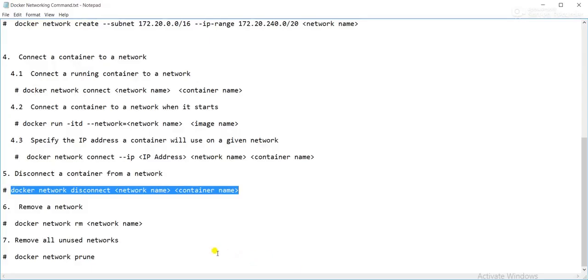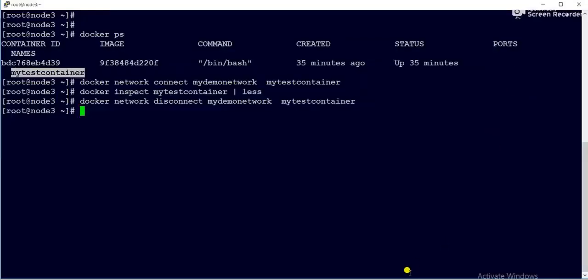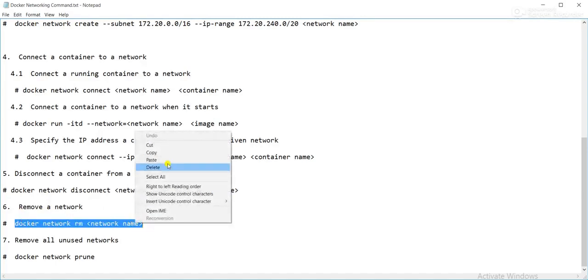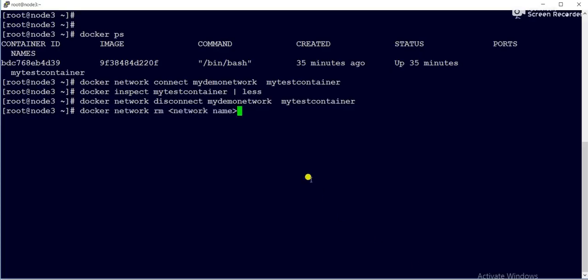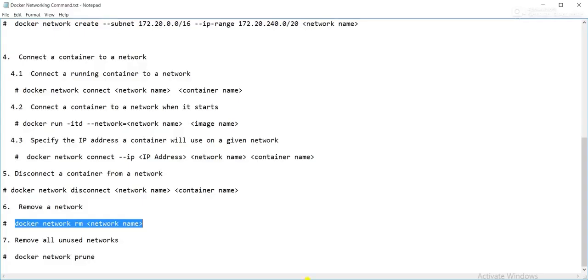Remove a network. If you want to remove a network, you have to give docker network rm, then the network name. Let me copy the command. Suppose I want to remove my demo network. Now my demo network is not listed, because it got deleted.